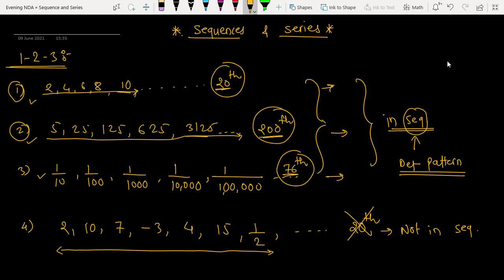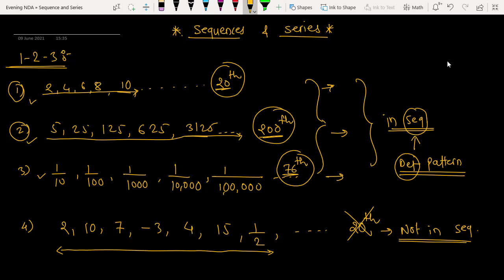Maybe these are in some definite pattern, but I am not getting that at this moment. So I'll say that this is not in a sequence, whereas these three are in a sequence and I know what the definite pattern is. Definite pattern means the pattern which you have between two numbers should be the same throughout the numbers. Are you getting the point?